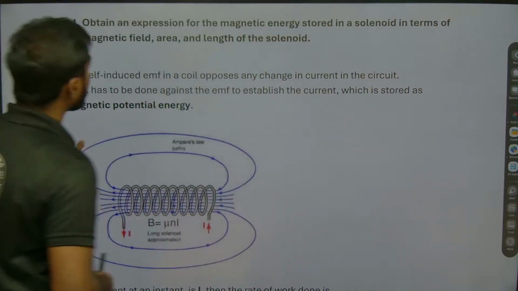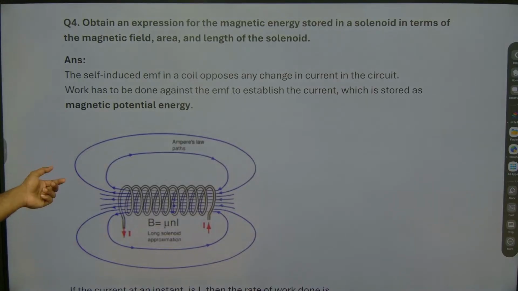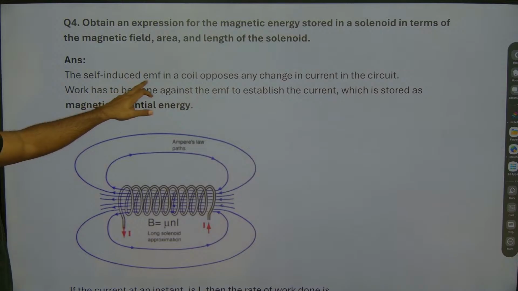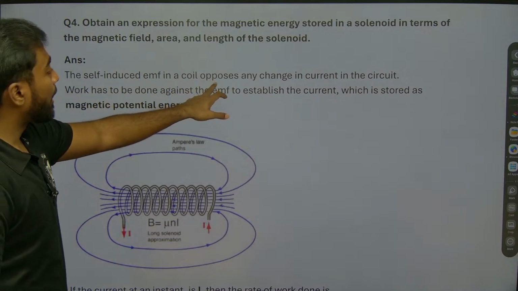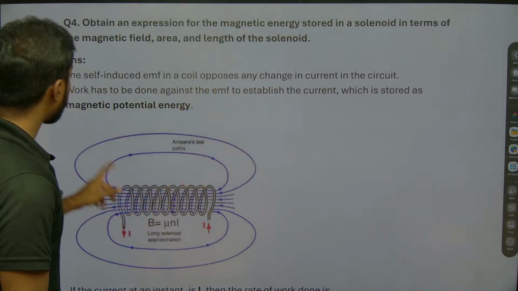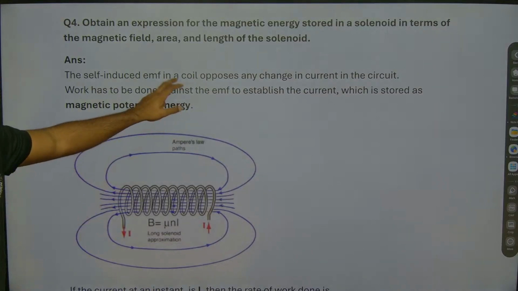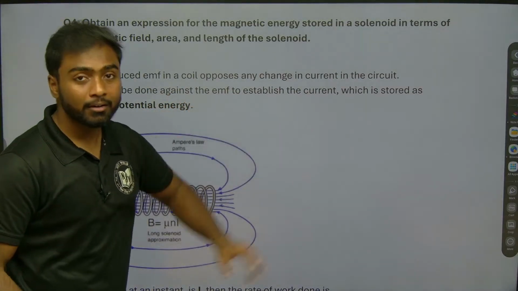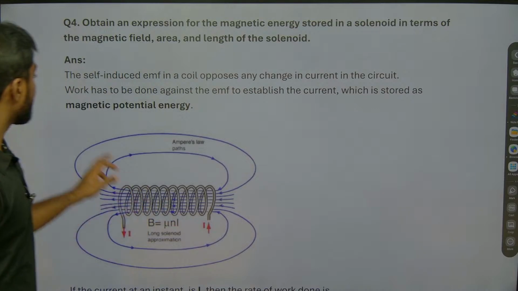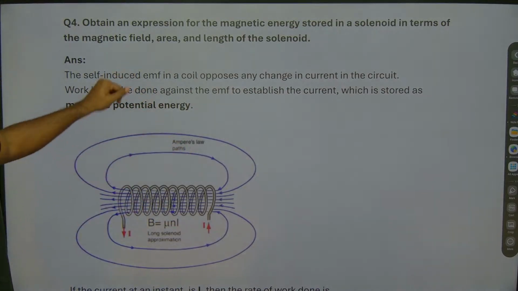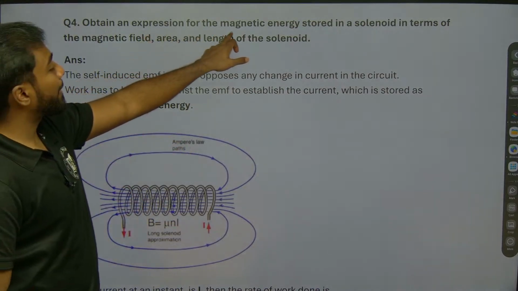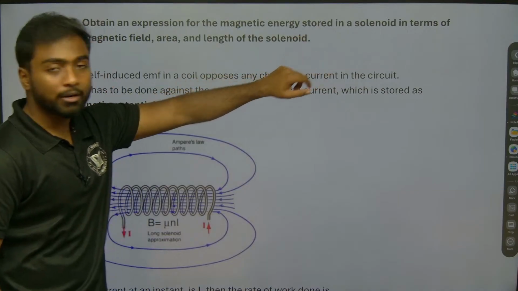First we need to write about what self-inductance is. The self-induced EMF in a coil opposes any change in current in a circuit. So work has to be done against the EMF to establish the current, which is stored as magnetic potential energy. So that's the thing: we need to write the expression for the magnetic energy stored in the solenoid.